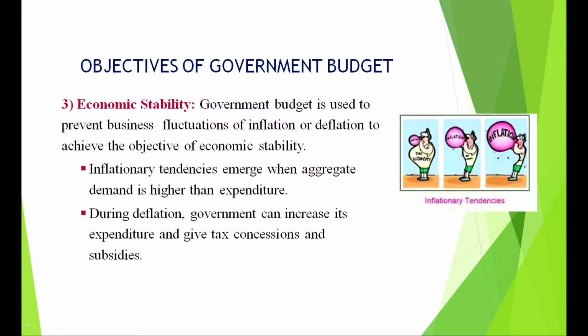And what does the government do during deflation, or what happens when there is deflation? First let me make you understand this. Deflation is a situation when aggregate demand is less than aggregate supply at full employment. So what will the government do? It has to give a push to the aggregate demand. So the government will give tax concessions or the government will increase its expenditure.